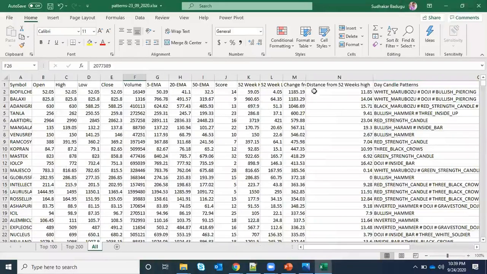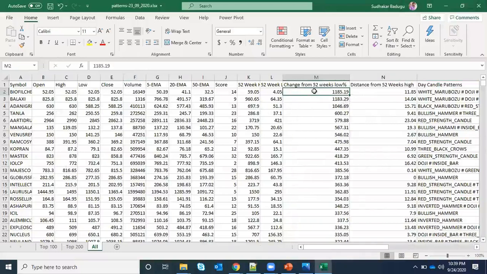For each stock, you get what percentage it has gained from its 52 week low, and what the current distance from its 52 week high is in percentage. That means you will get the top performers from all of NSE, the stocks performing over the last one year, since 52 weeks means one year. You will get all this information in this Excel sheet itself.